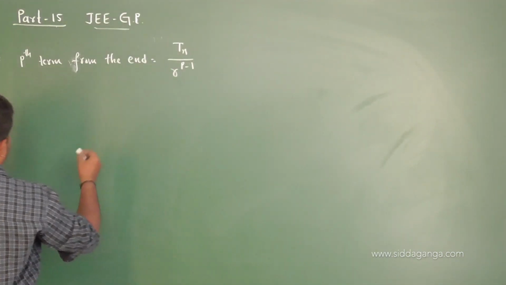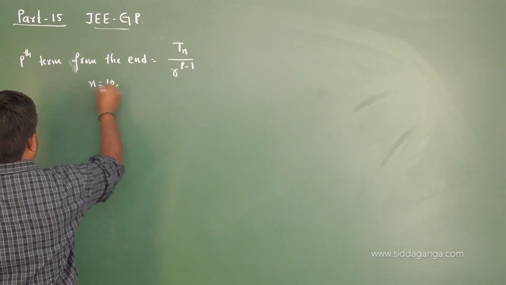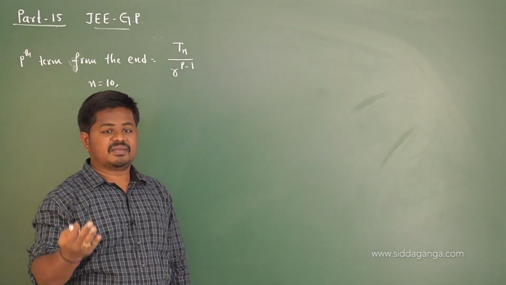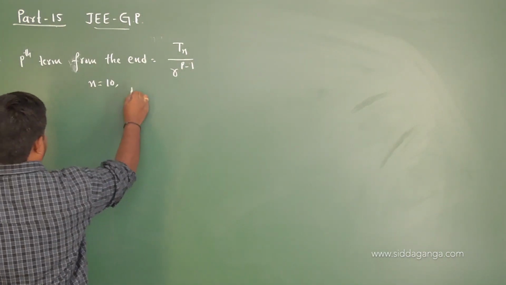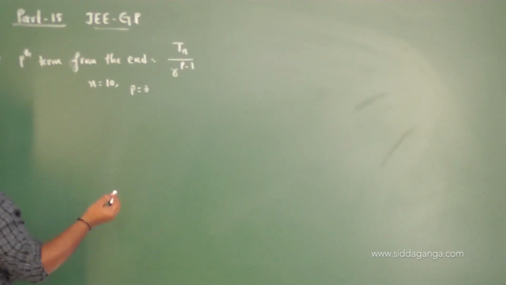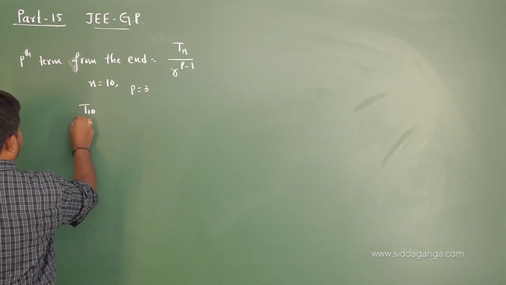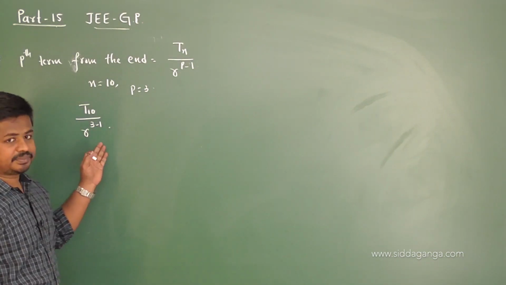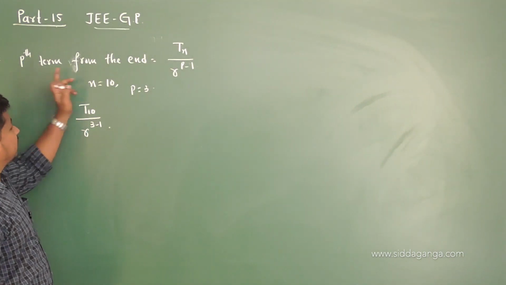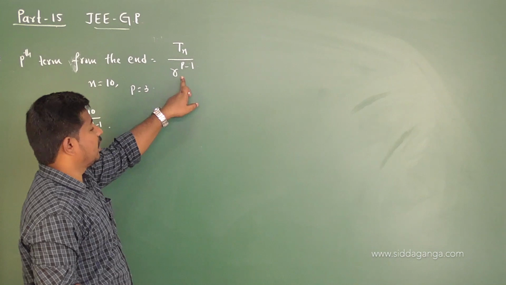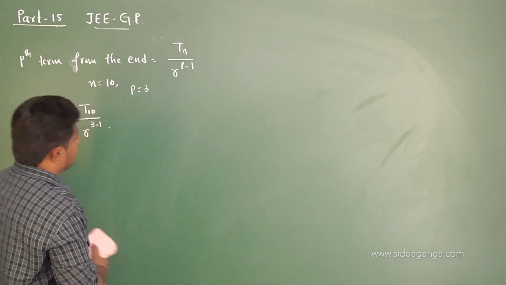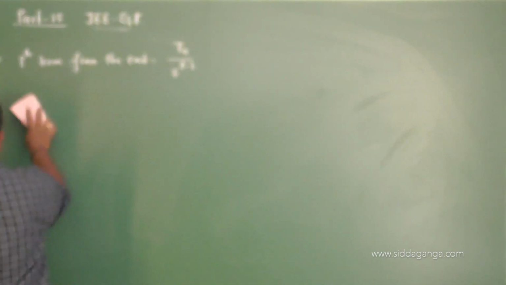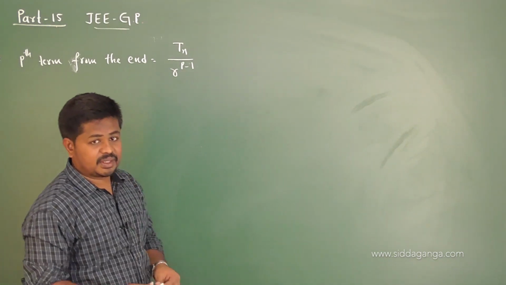For example, assume there are 10 terms in a given geometric progression. Then we have to find the third term from the end. That means P is 3. Then the third term from the end is the same as T10 divided by R power of 3 minus 1. This gives the third term from the end. That's it. Hope you got it, students. The pth term from the end of the geometric progression is given by Tn divided by R power of p minus 1. By knowing R and the number of terms, we can easily find the pth term from the end. Okay. Next point is,